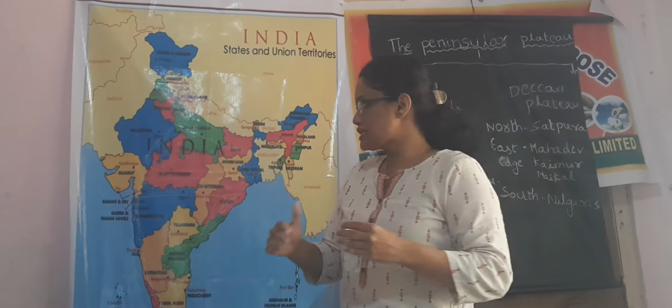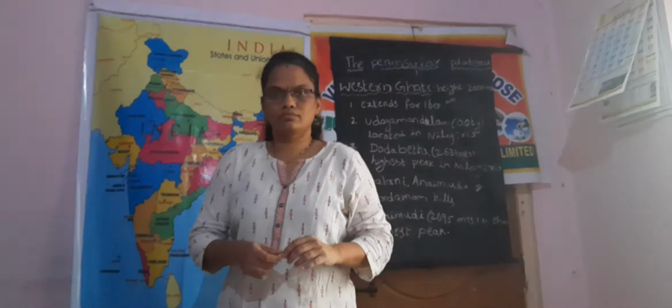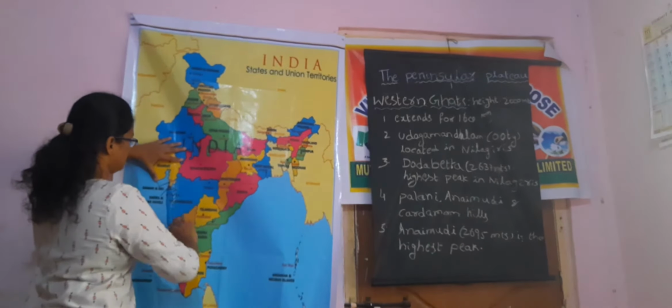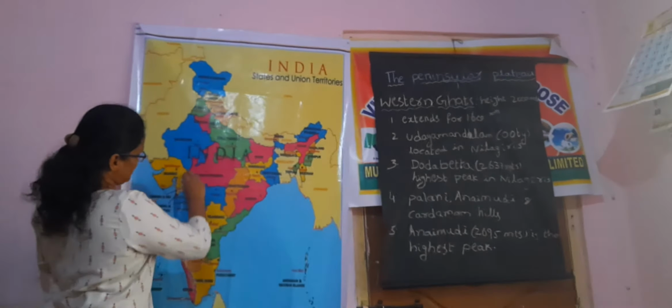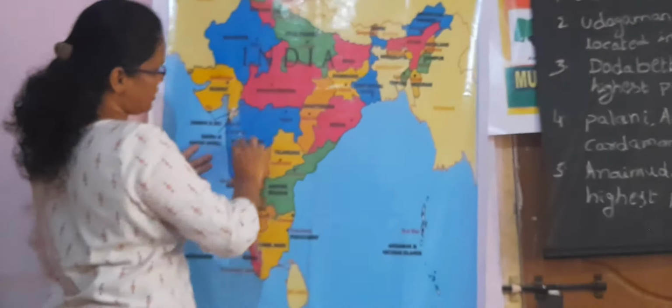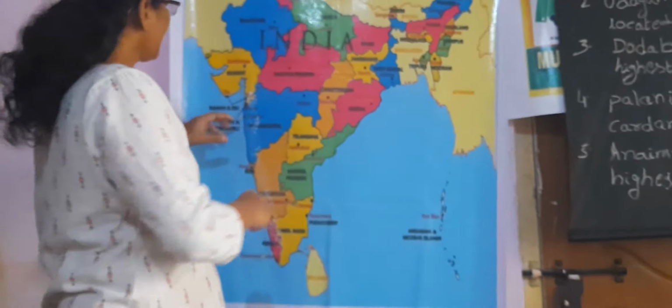Now we will discuss the Western Ghats and Eastern Ghats in detail. First, the Western Ghats. On the west side of the Deccan Plateau, what is located is called the Western Ghats. These Western Ghats are parallel to the west coast.